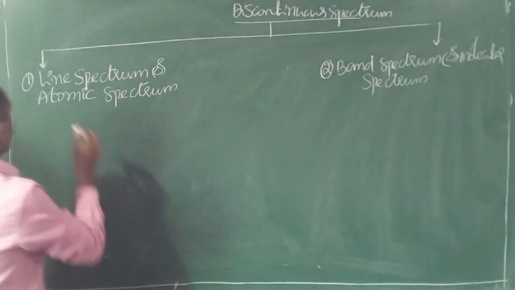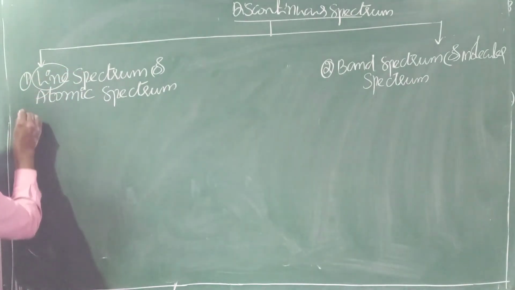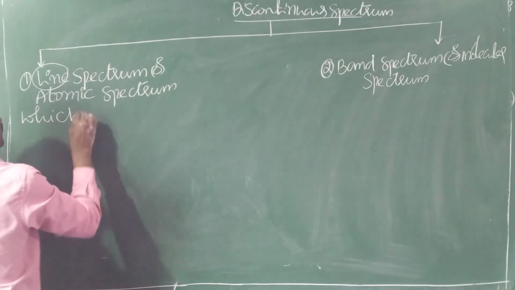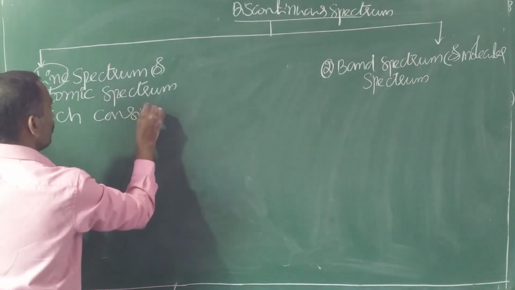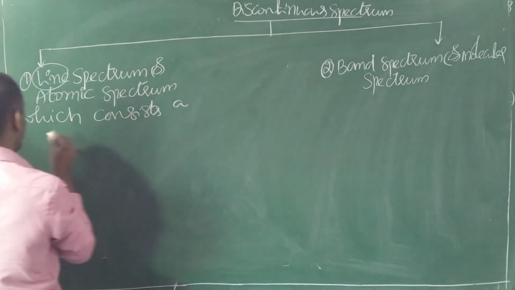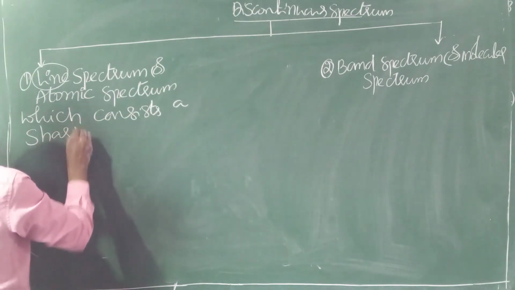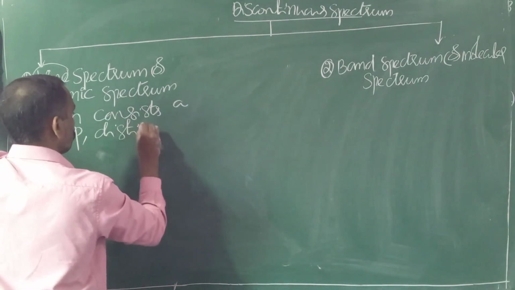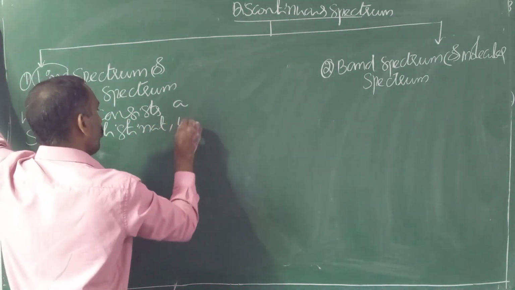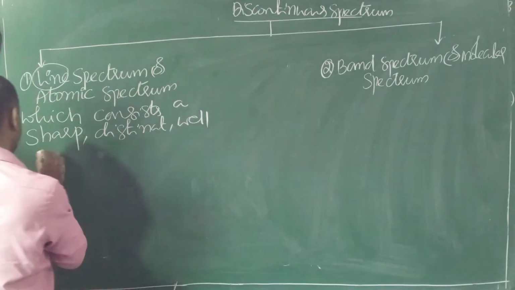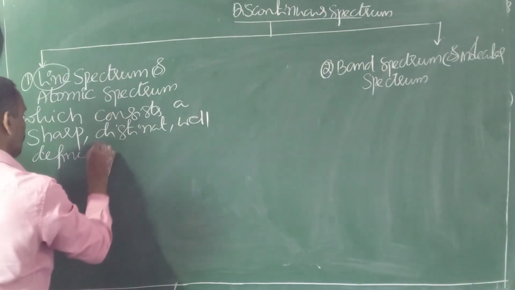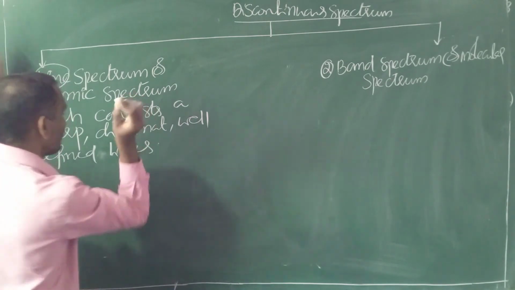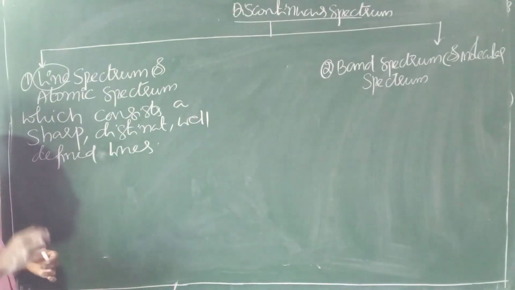Line spectrum, the name itself gives the answer, consists of sharp, distinct, well-defined lines in the recorded image.